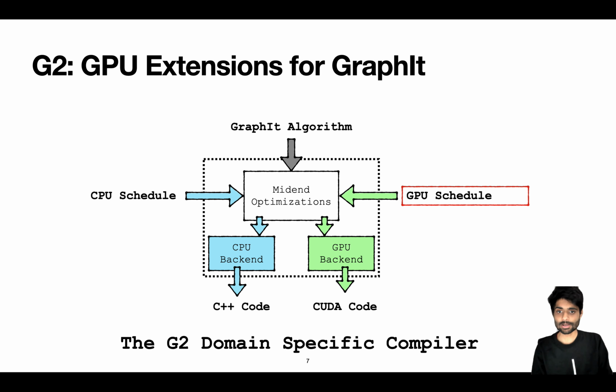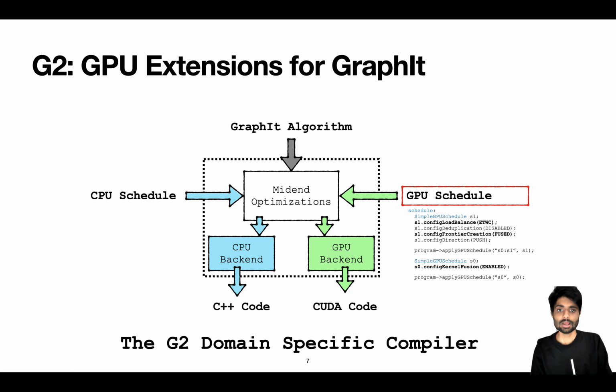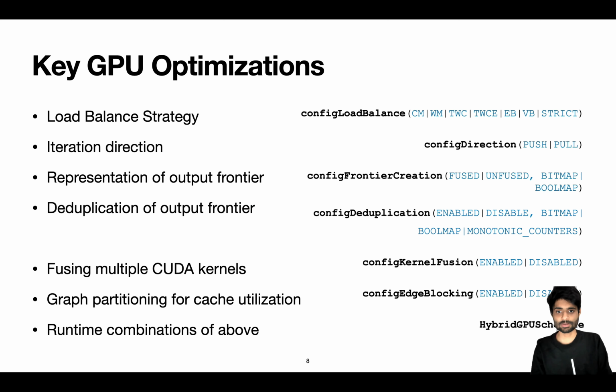G2 keeps the same algorithm language as that of Graphite. This means that the developers do not have to re-implement the algorithm from scratch. But G2 adds a new scheduling language that is tailored specifically for optimizations on GPUs. Here is a list of optimization choices that the G2 compiler presents to the user. The details of how each of these affect performance of the graph applications are detailed in our paper.